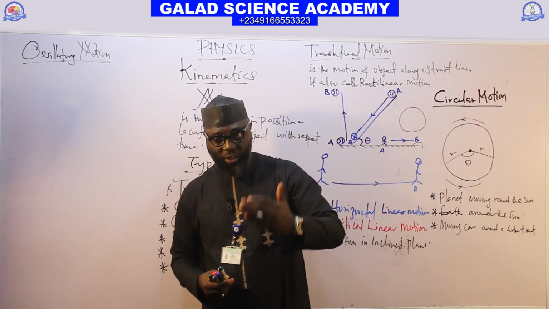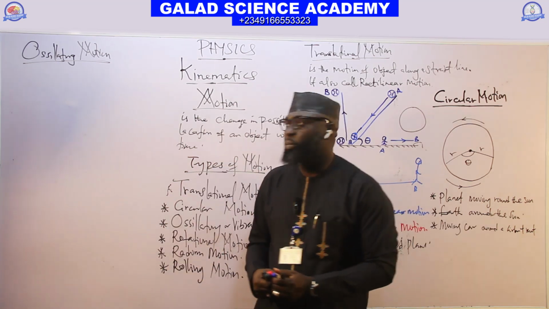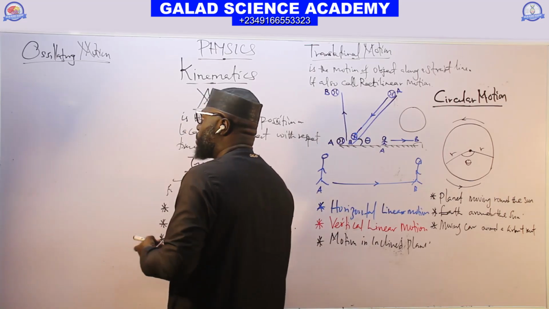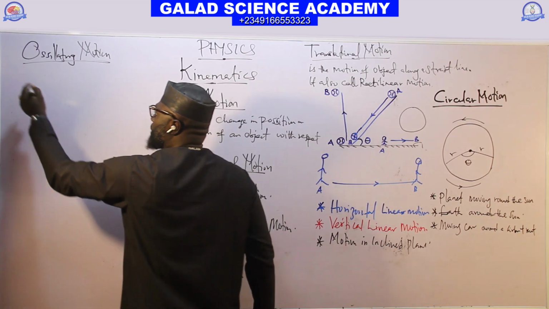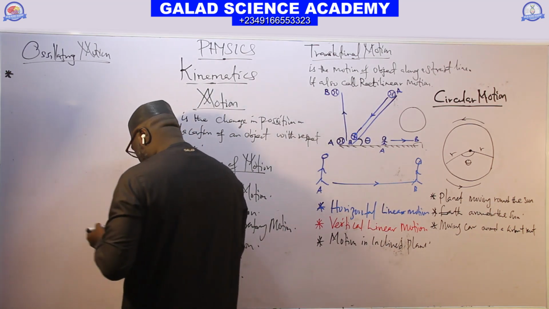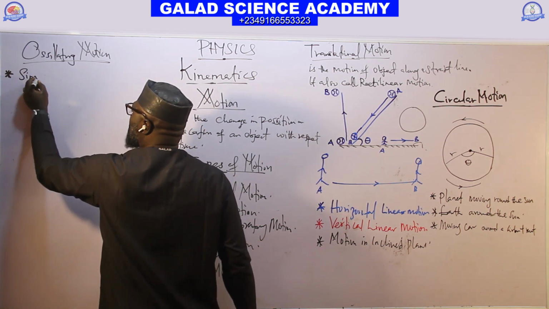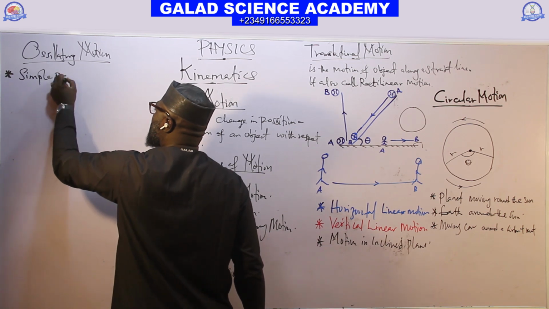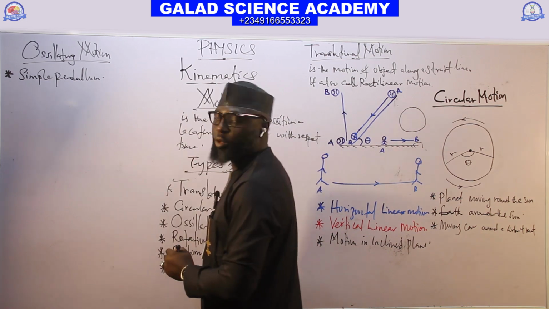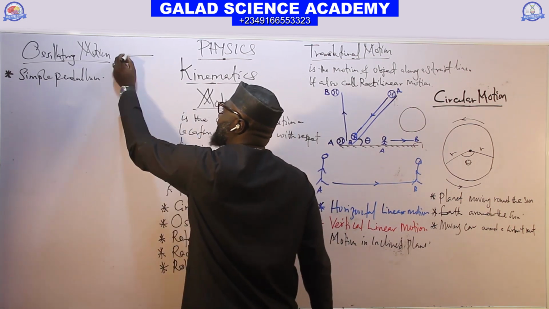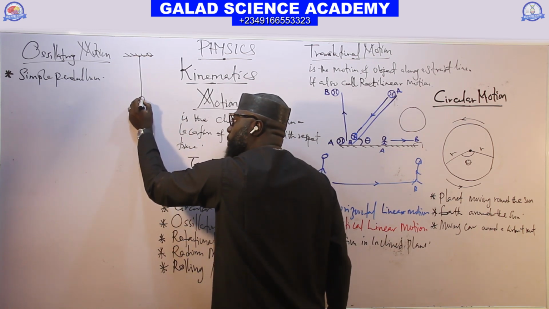And this oscillatory motion, you can find it in a common physics experiment called simple pendulum. The motion of a simple pendulum is called oscillatory motion. An example of this oscillatory motion is the motion of a simple pendulum. If you look at the motion of a simple pendulum, you will observe that you attach a pendulum bulb to a ceiling.